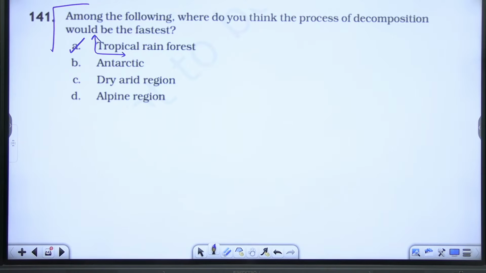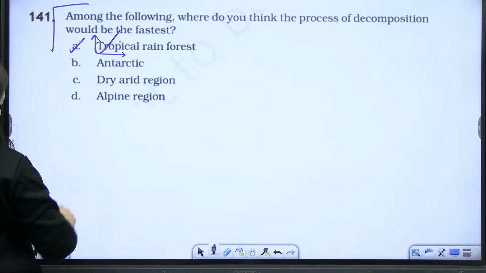Done? So temperature as well as oxygen is important. So both the needs will be fulfilled by it. So A is the correct answer here. Okay. Right, because here you will see more oxygen is there.